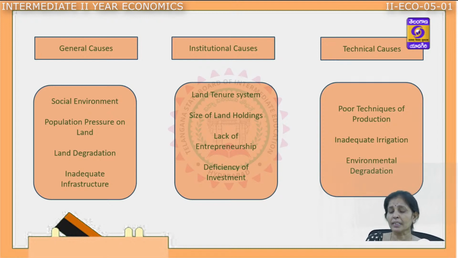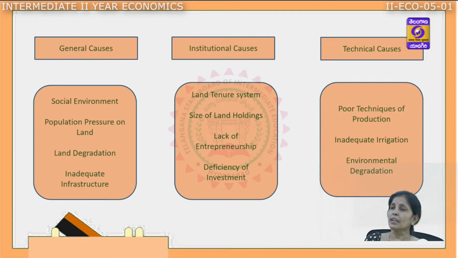An uneconomic holding is a size of land which does not take care of the minimum requirements of the farmer. Uneconomic or small land holdings are not encouraging for increasing our agricultural productivity because they do not give any scope for modernization, technology, or implementation of machineries on a small size of land.